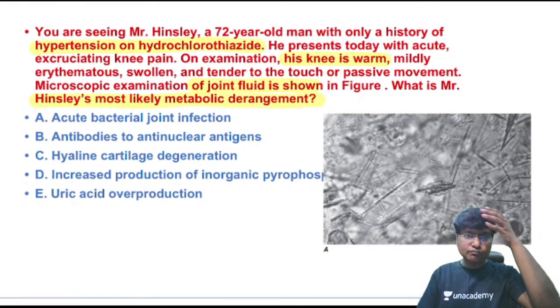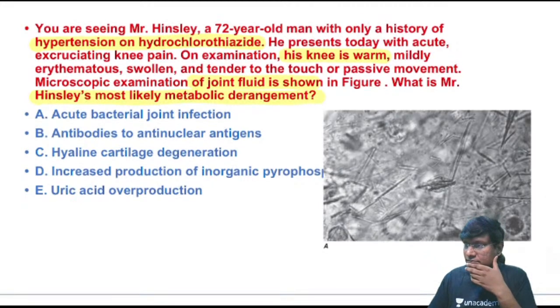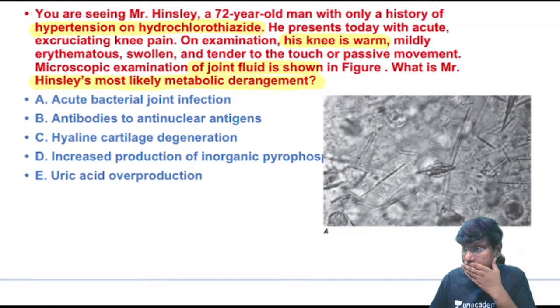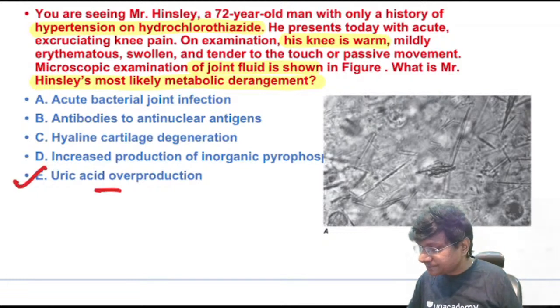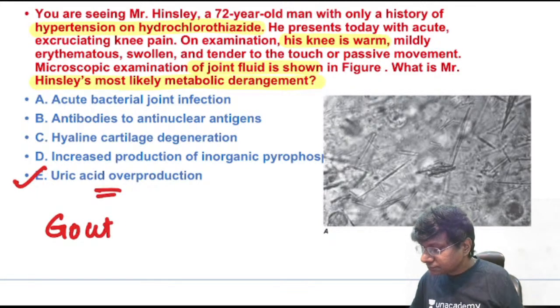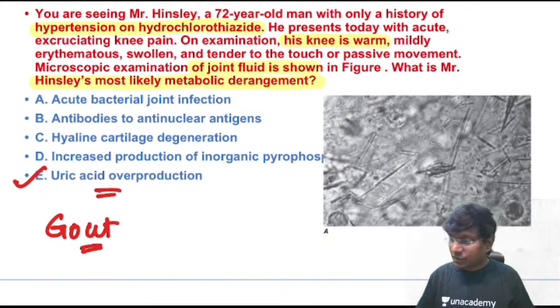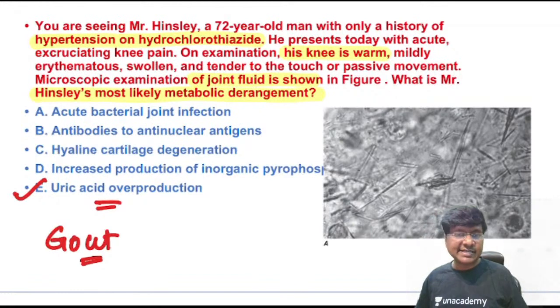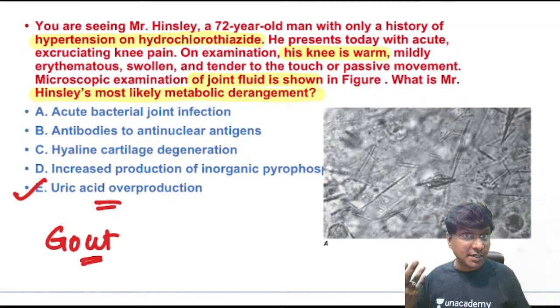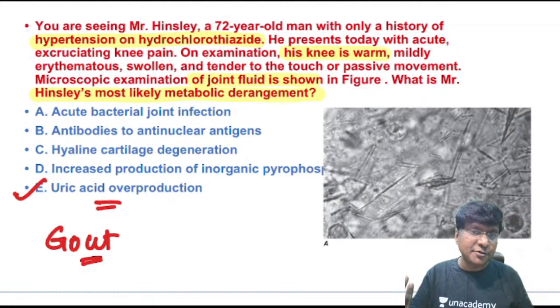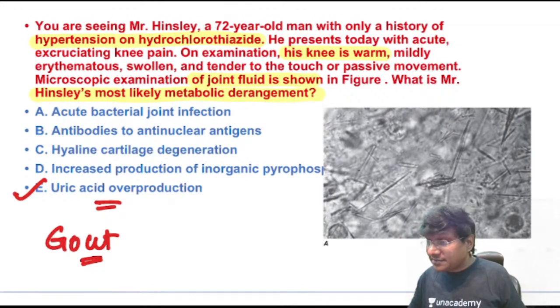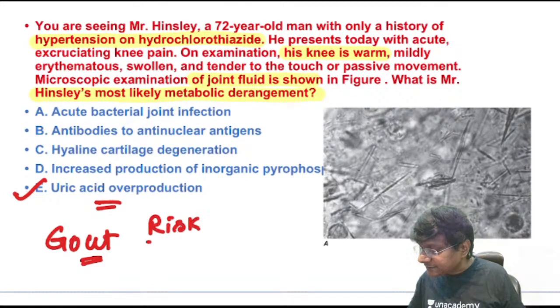Yes, anyone? Very good, Abhishek Nath. So it is gout. Mr. Hensley is suffering with what is called gout. Now, what is gout? It is the scenario where there is increase in uric acid accumulation, that is due to increased uric acid production or decreased uric acid excretion. Understood?